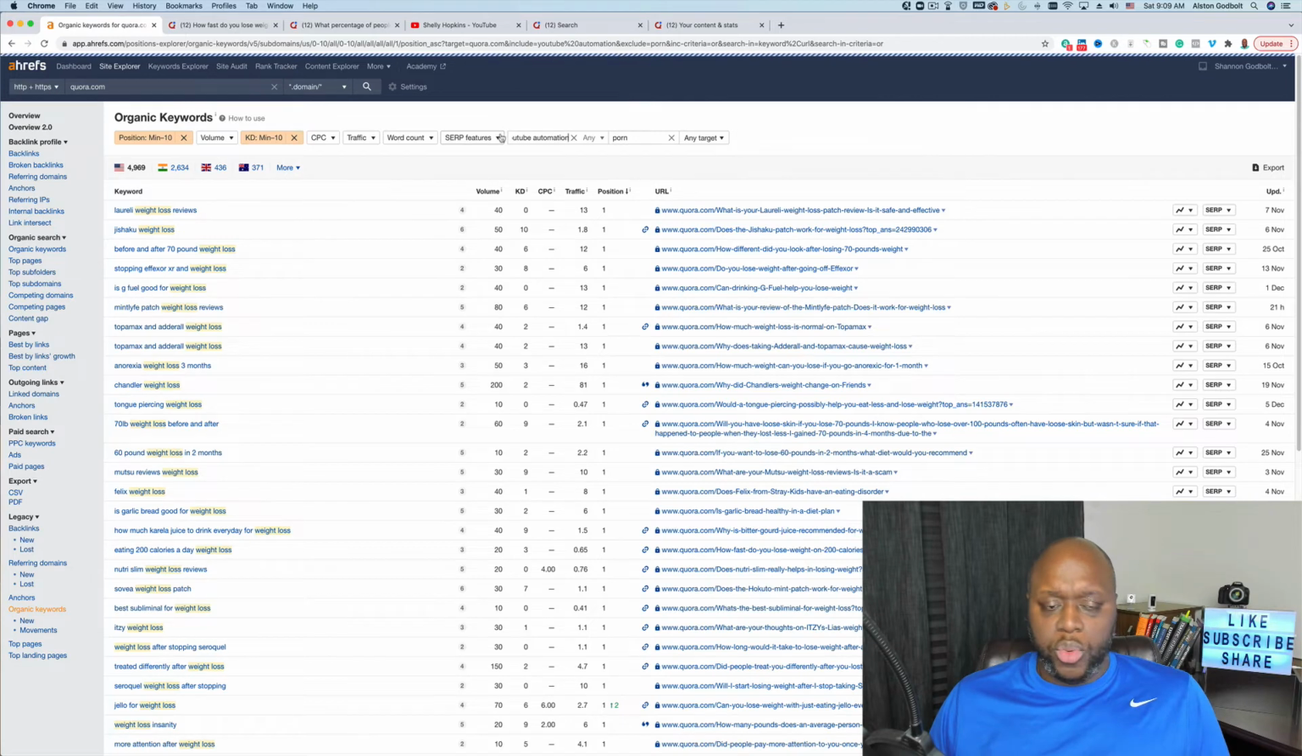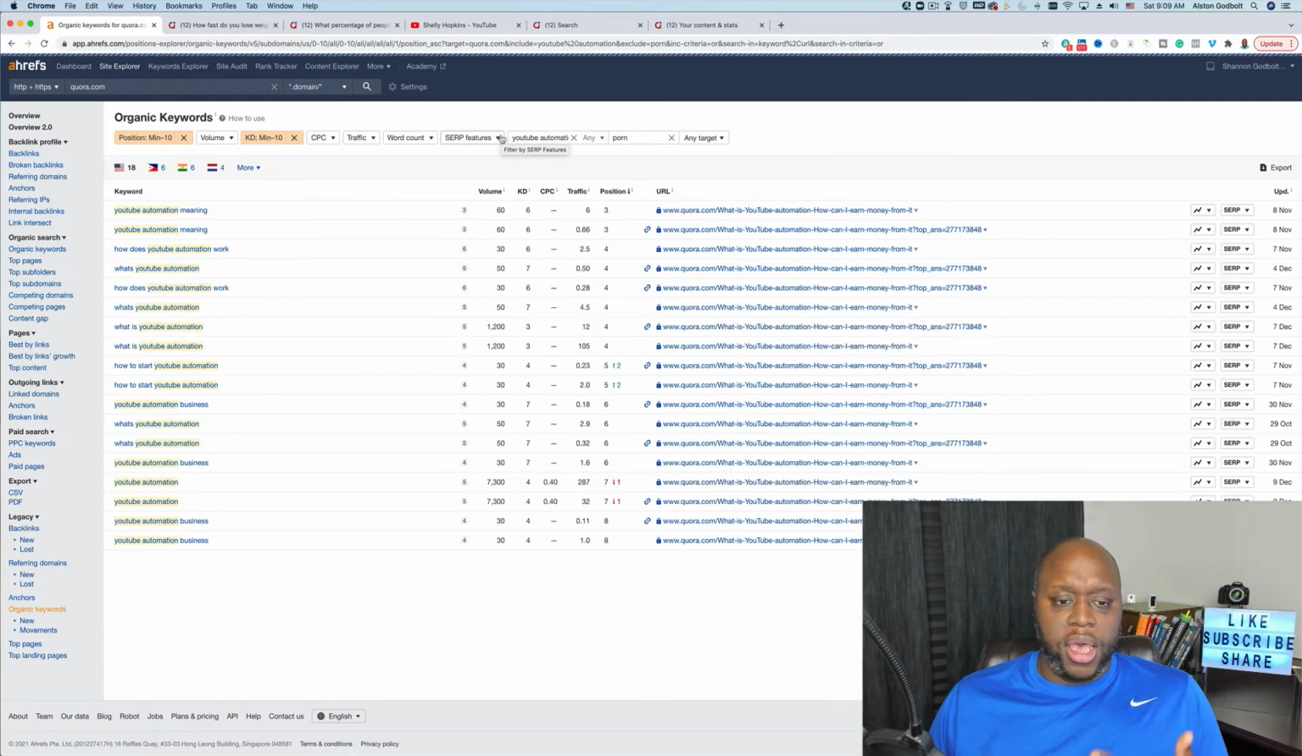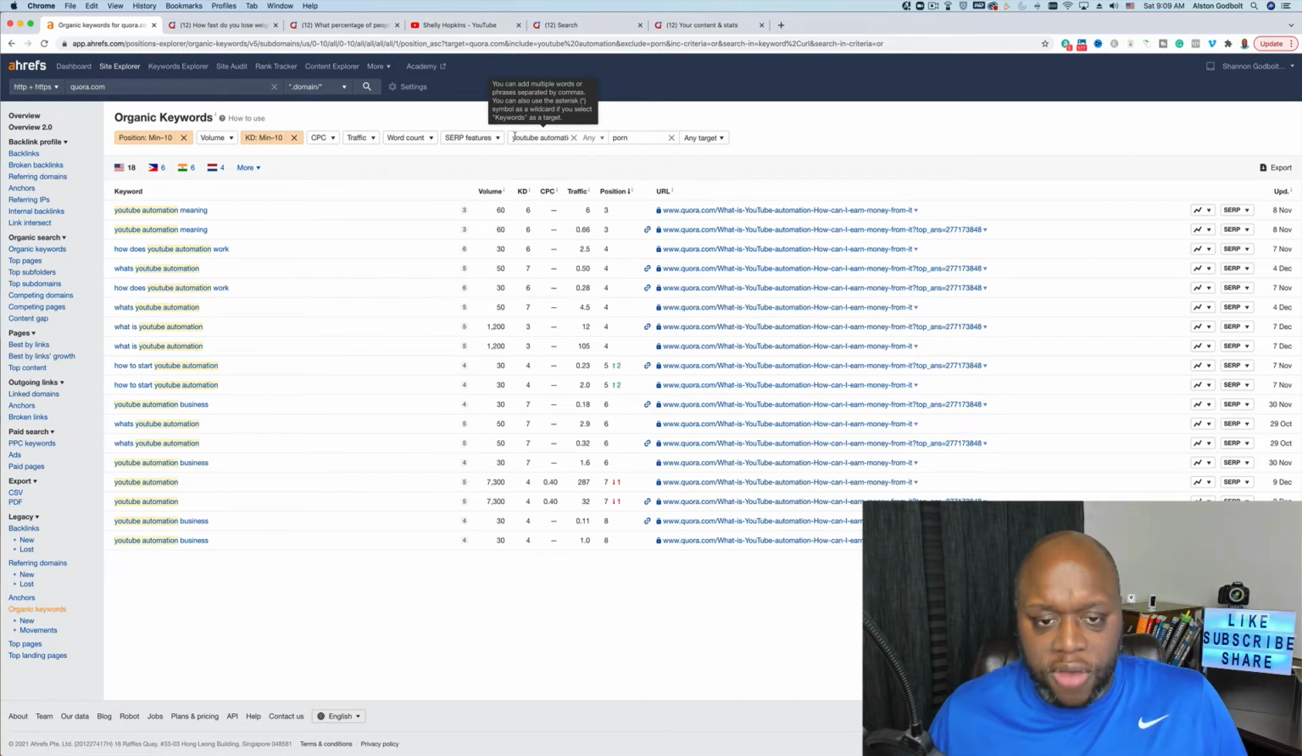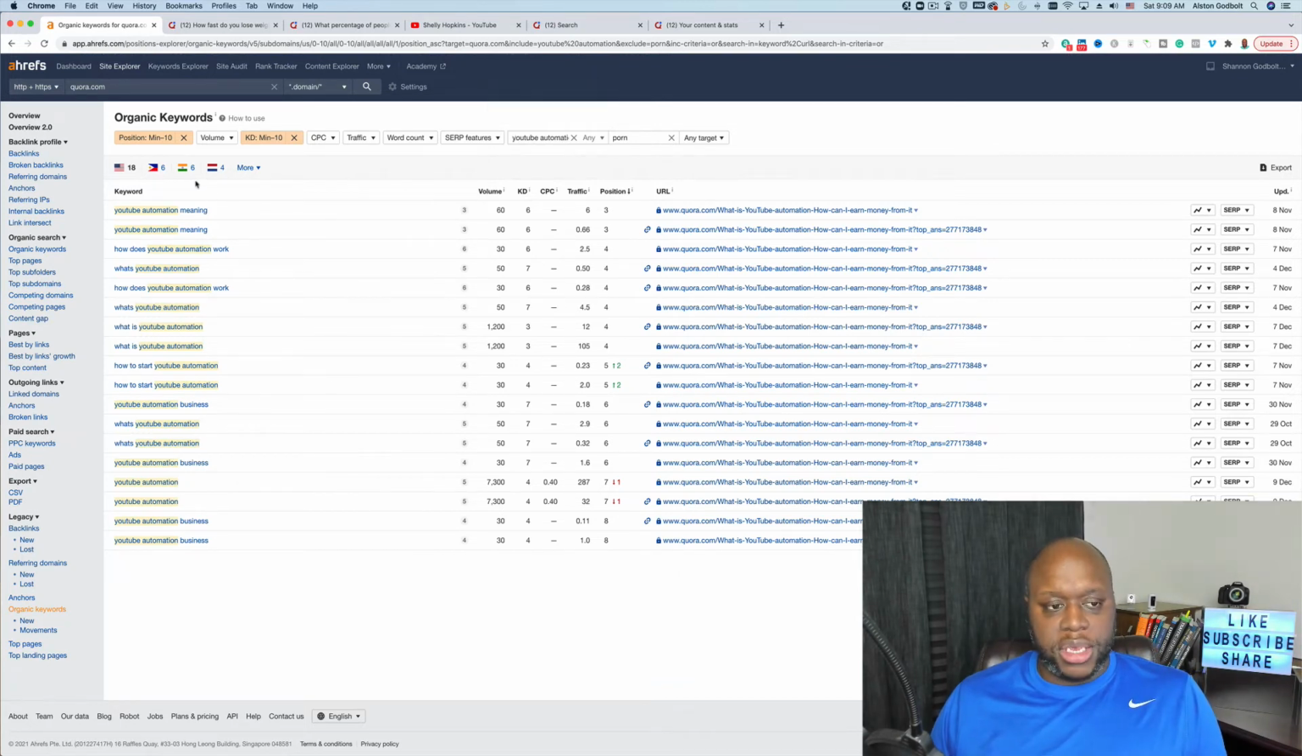Basically, YouTube automation or cash cow channels allow people to benefit from the YouTube Partner Program without actually having to create videos. Now, if we look at this, you can see there are 18 keywords. What is YouTube automation? 1,200 searches per month, keyword difficulty of 3. It is in the 4th position in Google. So you could go through and answer these questions.